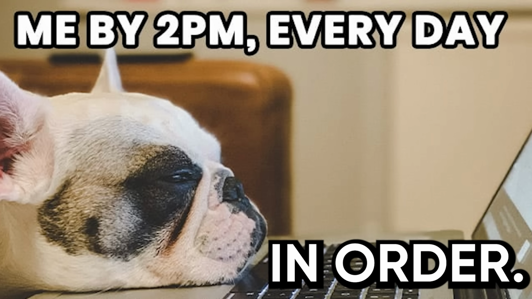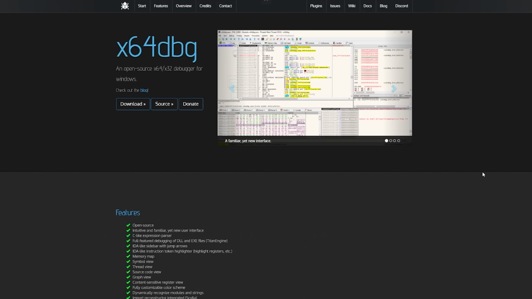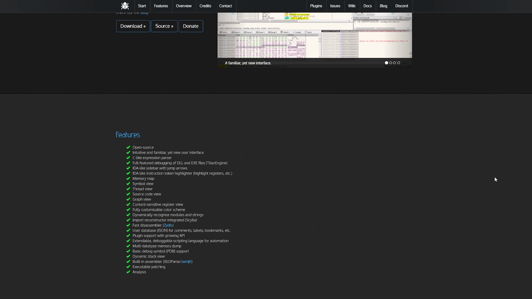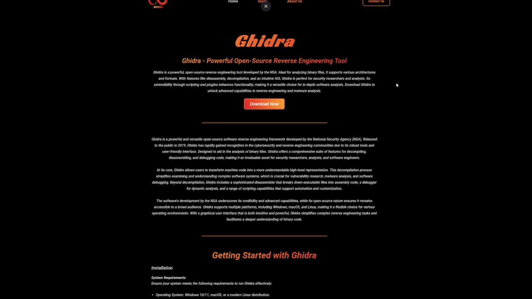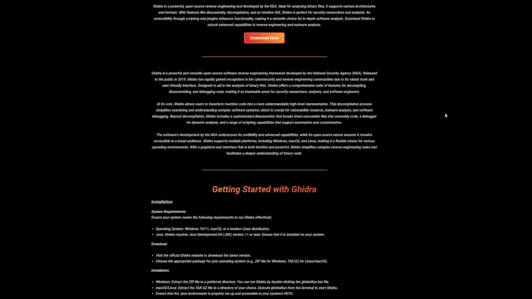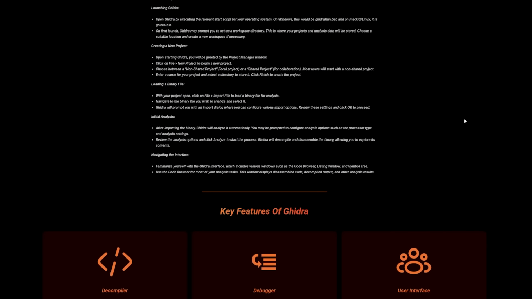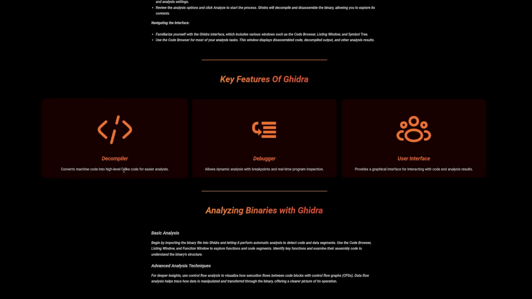Learn these tools in this order. x64dbg for dynamic analysis on Windows because it's free and the interface actually makes sense. Ghidra by the NSA for static analysis because it's also free and has incredible decompilation that turns assembly back into pseudo-C code you can actually read.